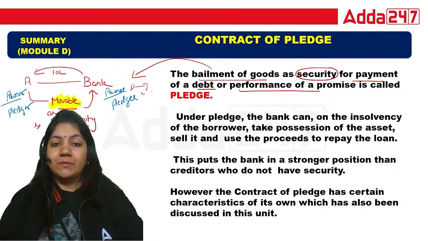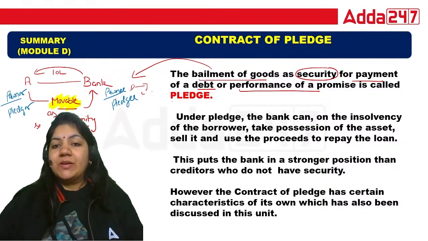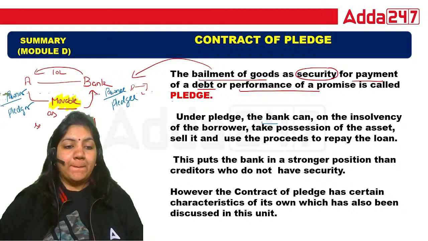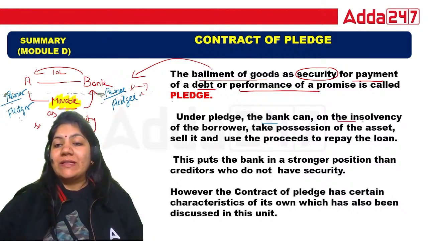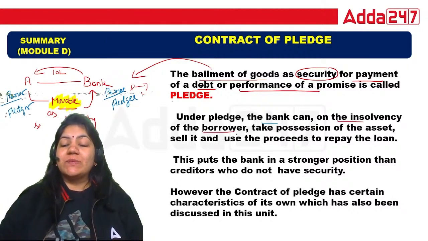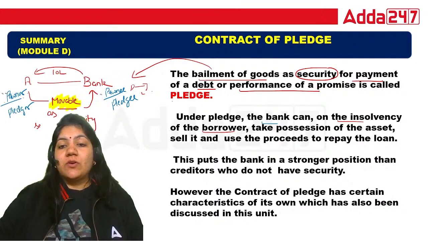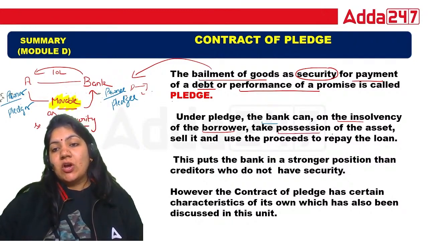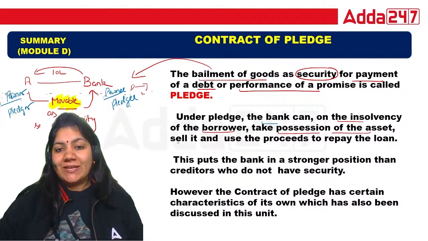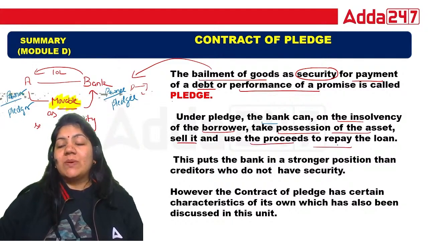Okay, what is pledge? Under pledge, the bank can, on the insolvency of the borrower, take possession of the assets, sell it, and then proceed to repay the loan.